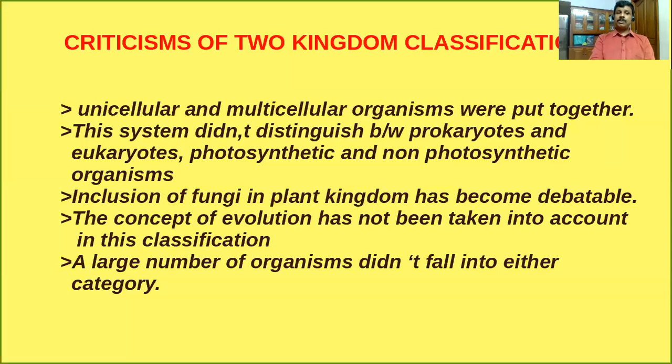And the last one, a large number of organisms did not fall under either category. You are very familiar with some other organisms like viruses, viroids, etc., which do not come under either the plant kingdom or the animal kingdom. All these are the most important criticisms of the two kingdom classification.